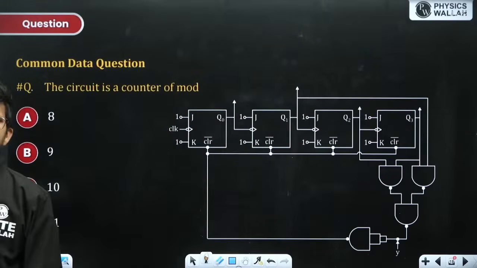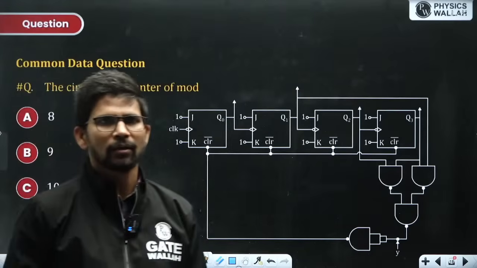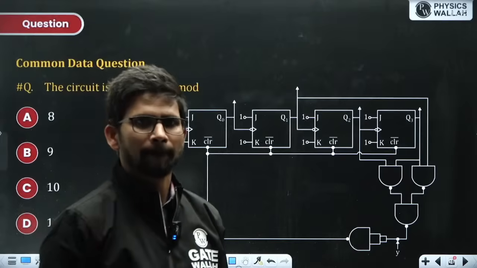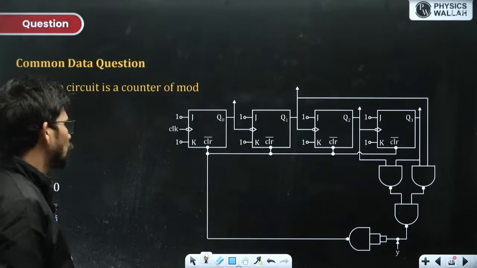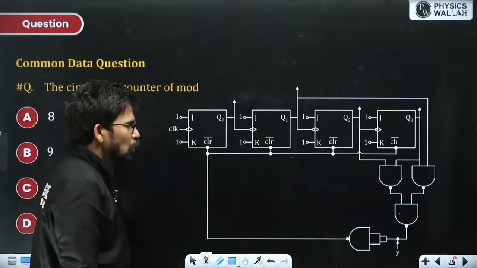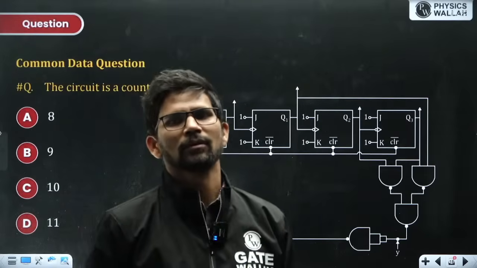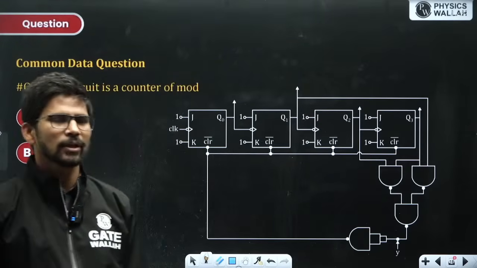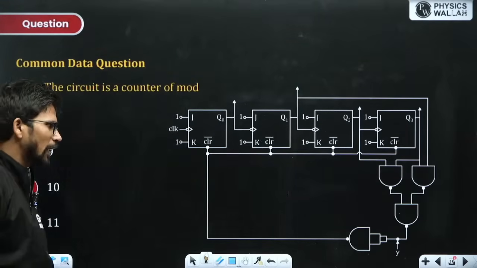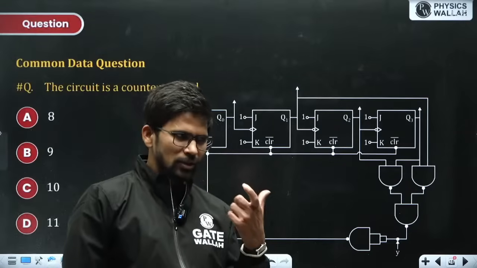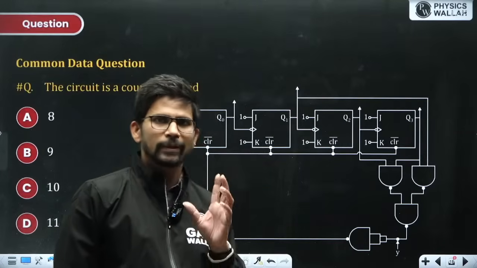If nothing is mentioned, we always take clear pin to be asynchronous in nature. So at whatever combination clear pin will be activated, that sequence or that state will not be counted in mod number.